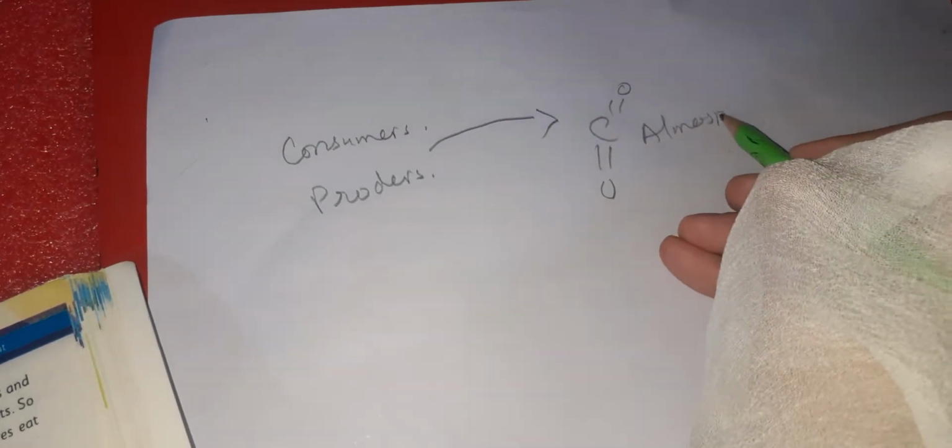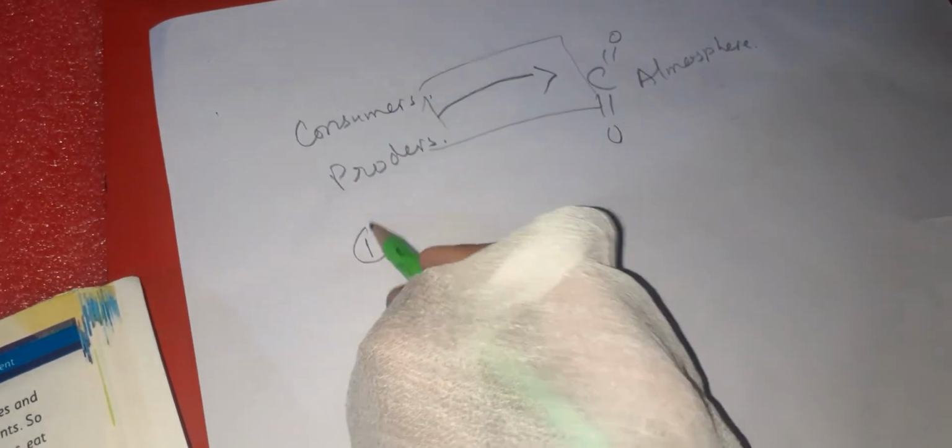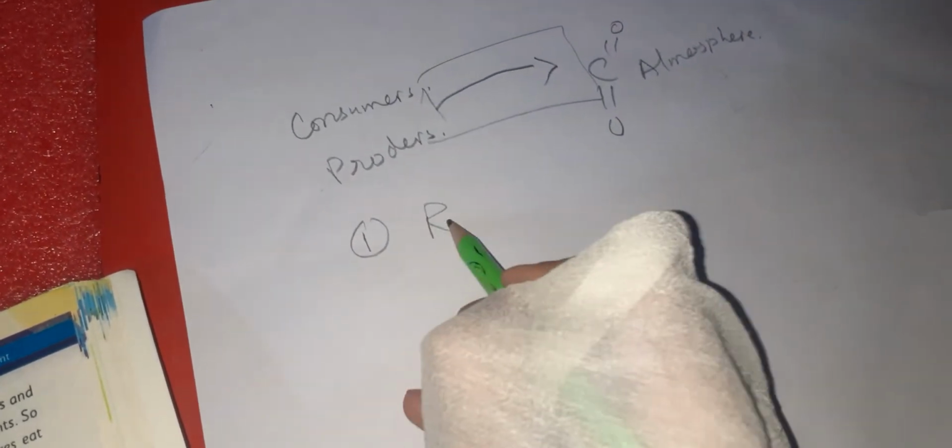From consumers or from producers, the carbon is changed once again into carbon dioxide and is given to the atmosphere. But what is the process for that? We were talking about it. There are three main processes. Number one is respiration.